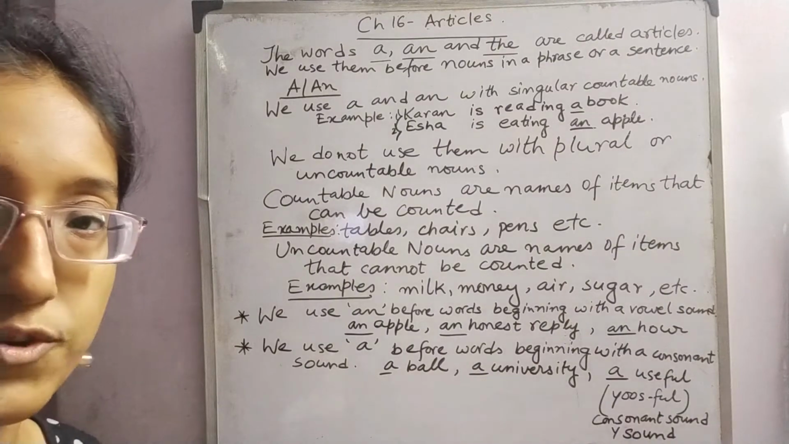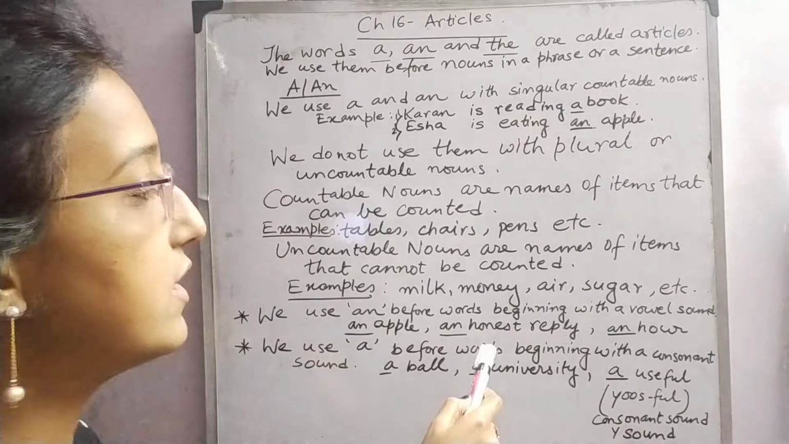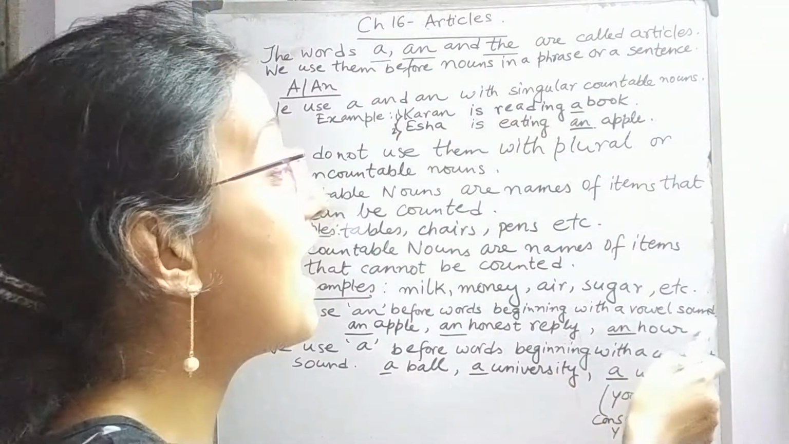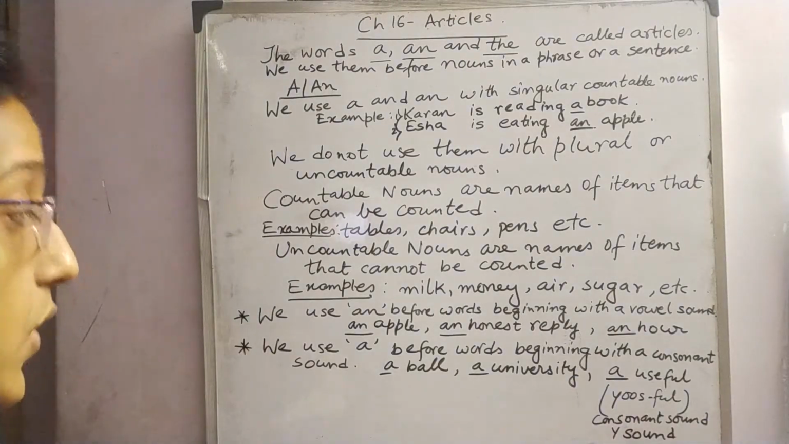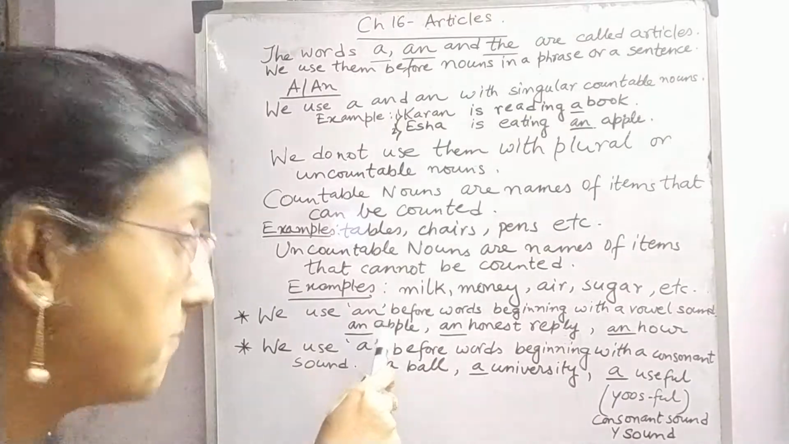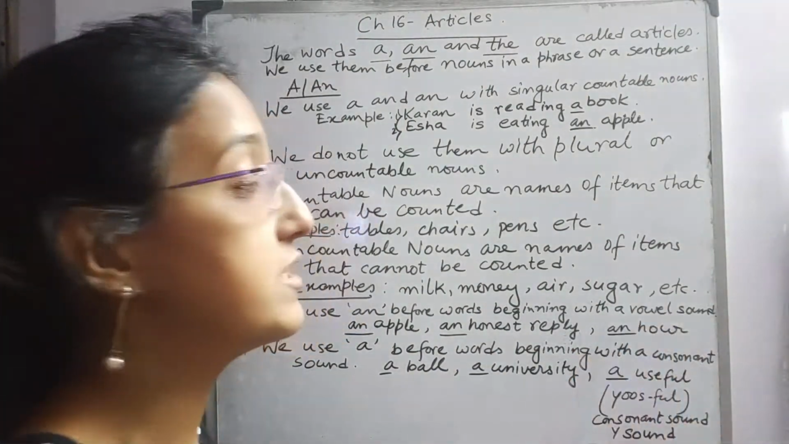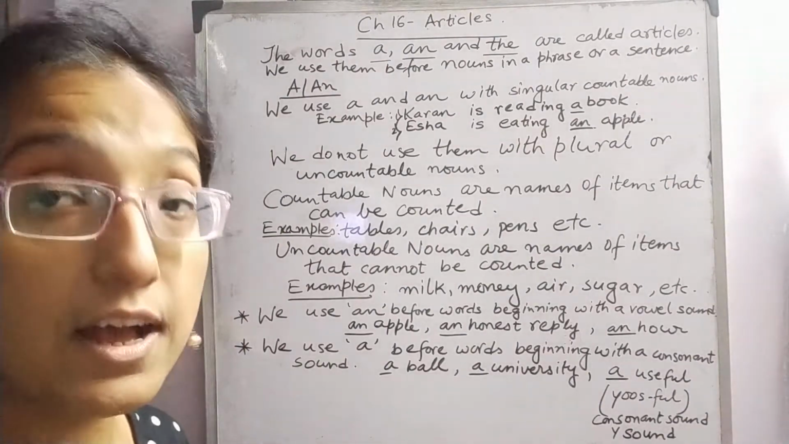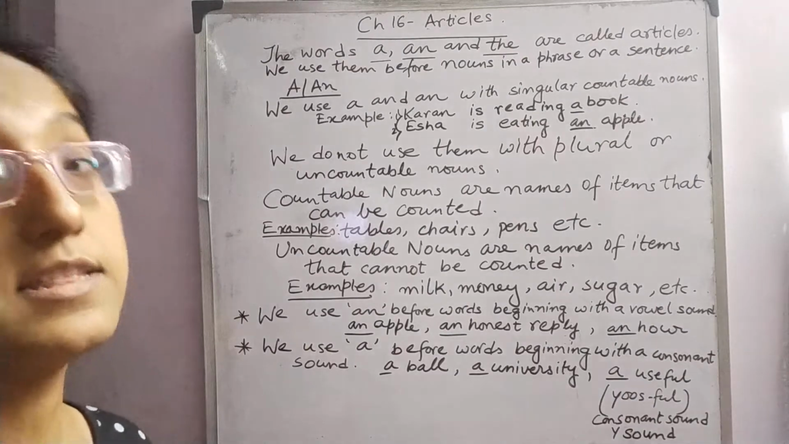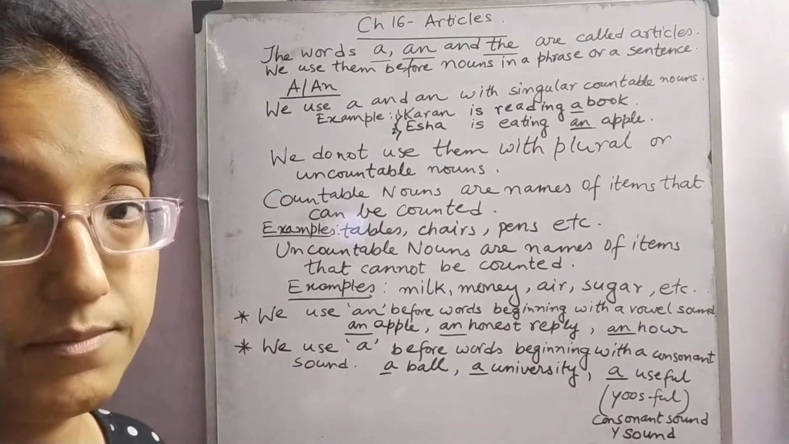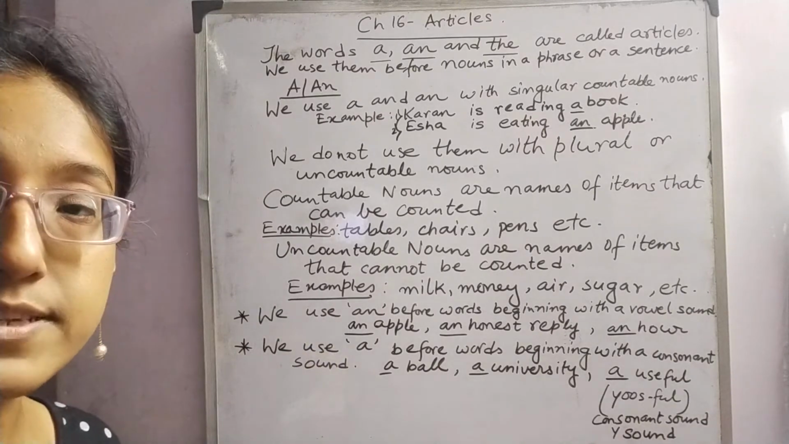Let's look at the board. We use an before words beginning with a vowel sound. I am reading it again. We use an before words beginning with a vowel sound. That means when we pronounce a word, if the sound coming is that of a vowel, then we can place an before it. Okay, everybody?